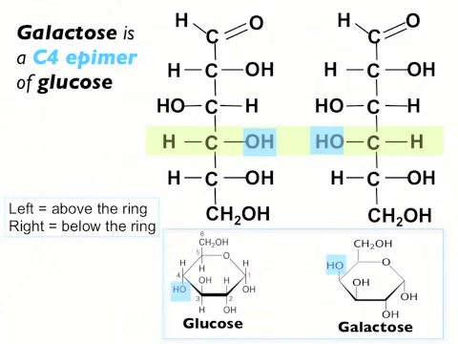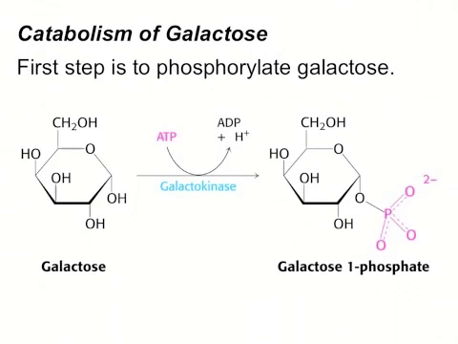We're going to start at carbon 1. Now, the hydroxyls at carbon 1 and 2 and 4 are all pointing downward, below the ring, whereas the hydroxyl at position 3 is the only hydroxyl that is pointing up, above the ring. In the case of galactose, we have 2 hydroxyls that are above the ring, those at position 3 and 4. And so again, galactose is a C4 epimer of glucose. So now that we know the difference between glucose and galactose, let's see how galactose is broken down.